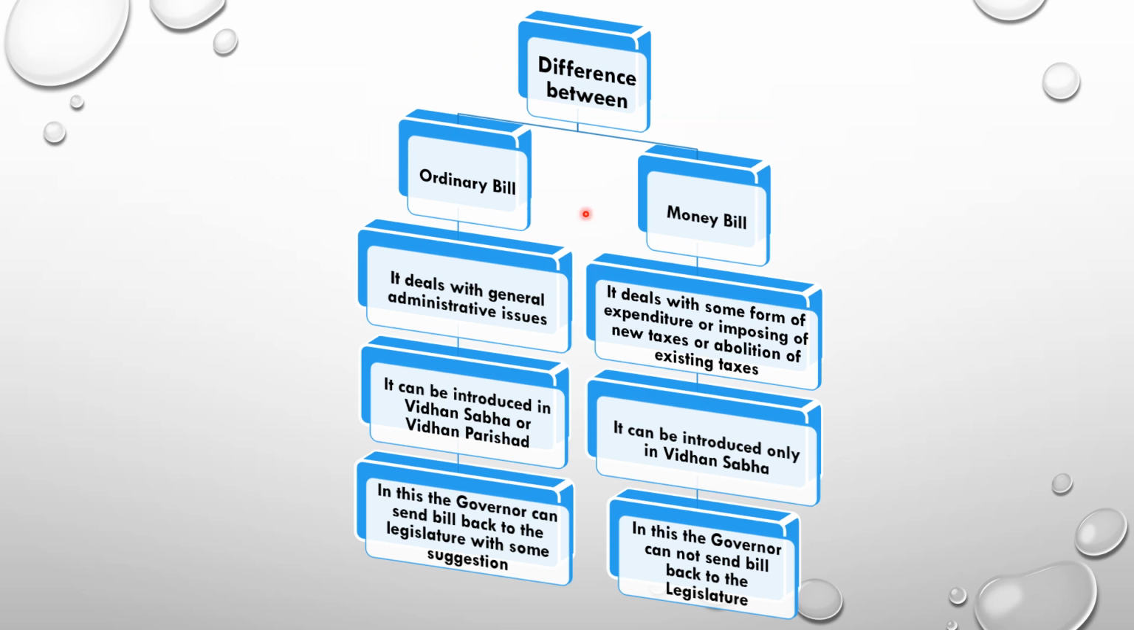So now let's discuss the difference between the ordinary bill and the money bill. An ordinary bill deals with general administrative issues. On the other hand, a money bill deals with some form of expenditure or imposing of new taxes or abolition of existing taxes. An ordinary bill can be introduced in Vidhan Sabha or Vidhan Parishad. A money bill can only be introduced in Vidhan Sabha. In an ordinary bill, the governor can send the bill back to the legislature with some suggestions. In a money bill, the governor cannot send the bill back to the legislature. I hope it is clear now.